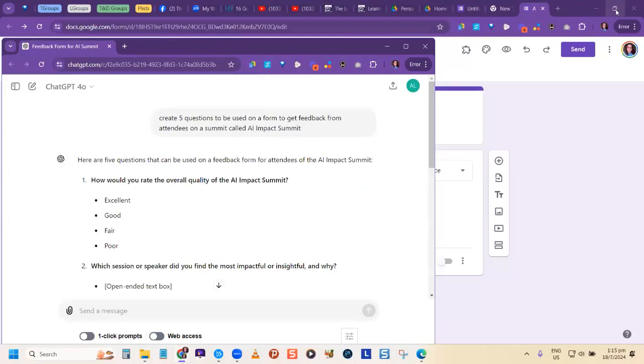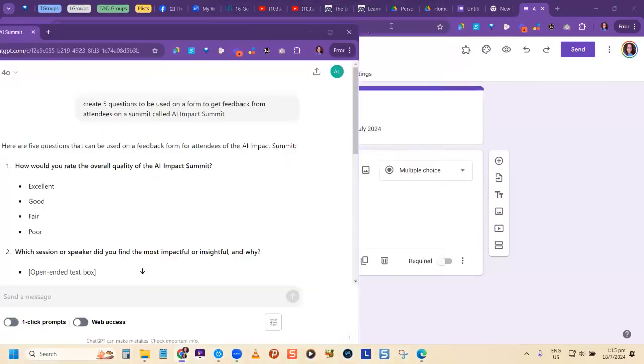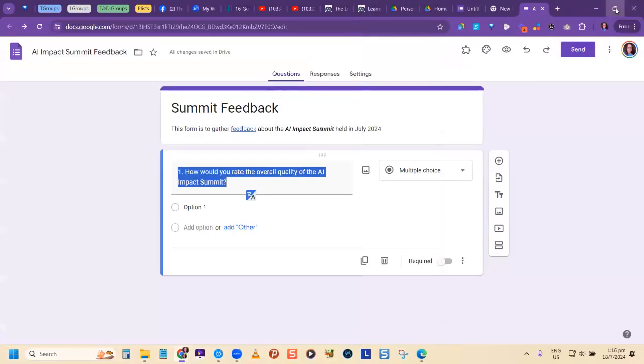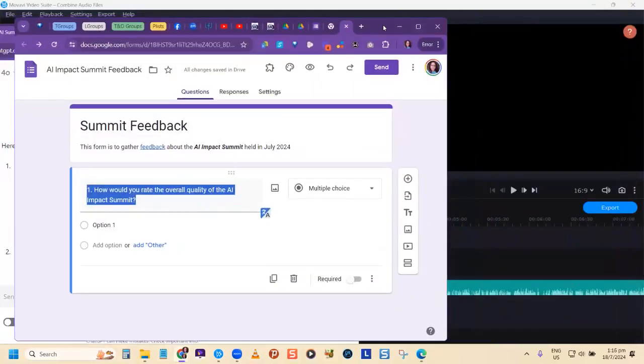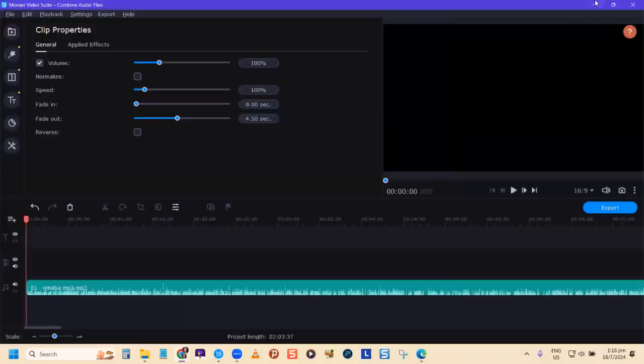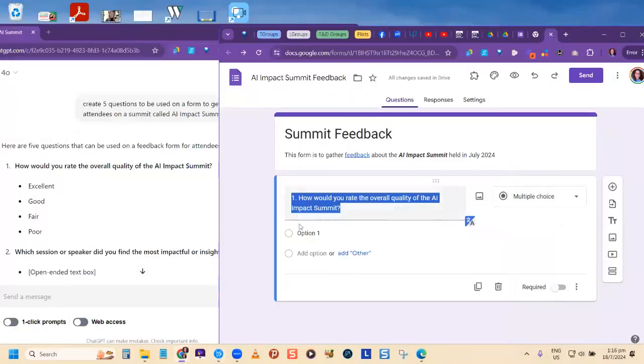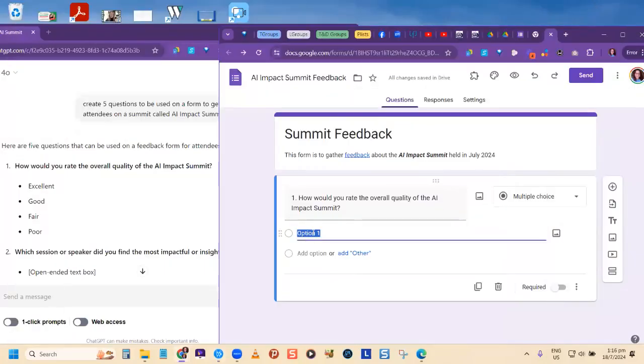The reason I did this, I want to set up my screen in a way where I can see what's on this tab and type from it or copy from it. So I'm going to restore this down so that I'm able to see what I'm doing right here. Let me just get some stuff out of the way. So the first option is excellent. So I can type it or I can copy it. So excellent. Am I spelling excellent correctly?